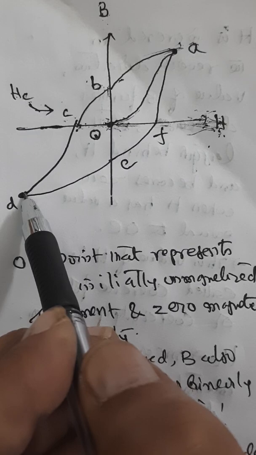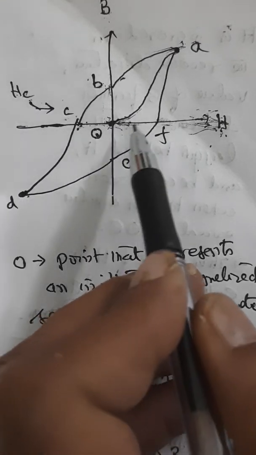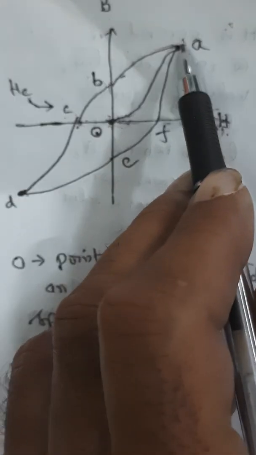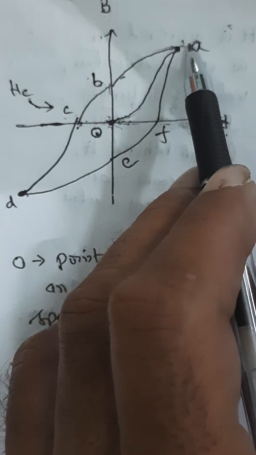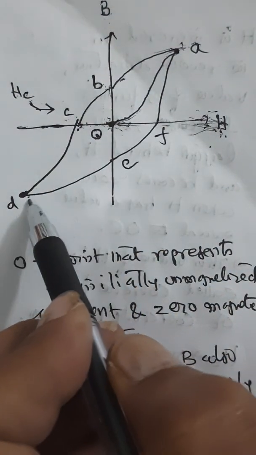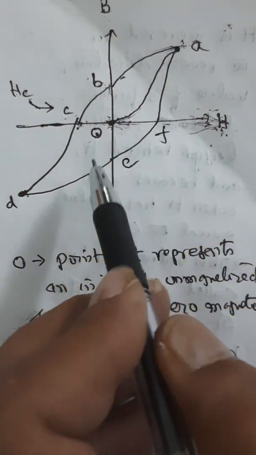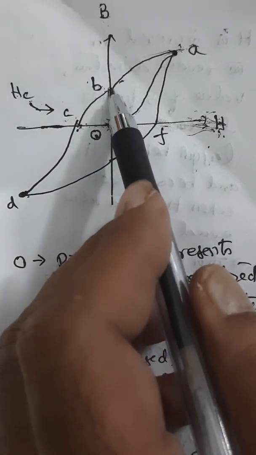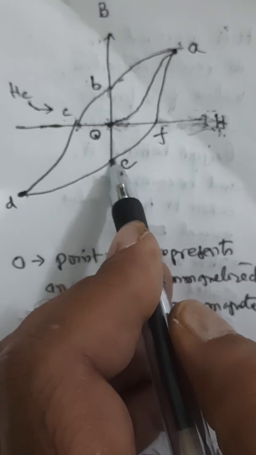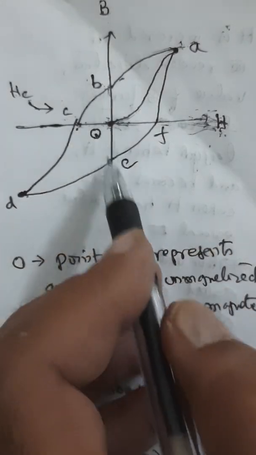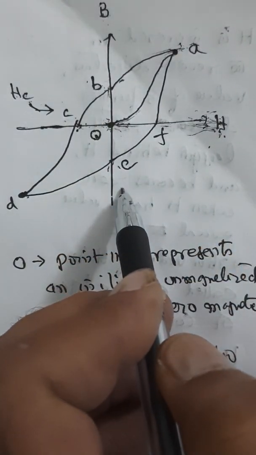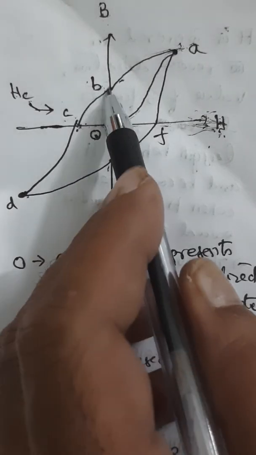obtained by taking intensity of magnetization value back from its negative value, negative maximum value through 0 to its original position, positive maximum value. A similar curve DEFA is obtained at points B and E, where the specimen is magnetized. These 2 points, in the absence of external magnetic intensity, between these 2 points, it is said to be permanent magnet.